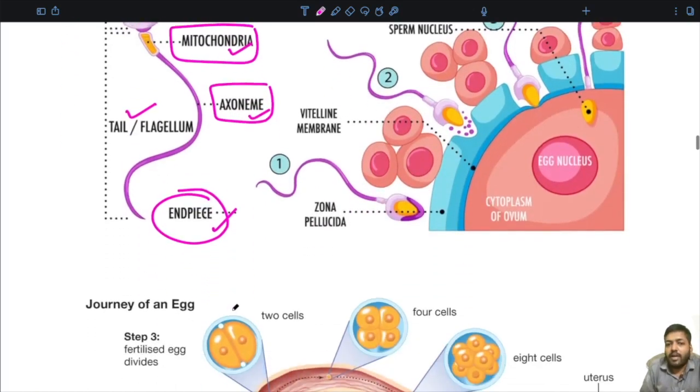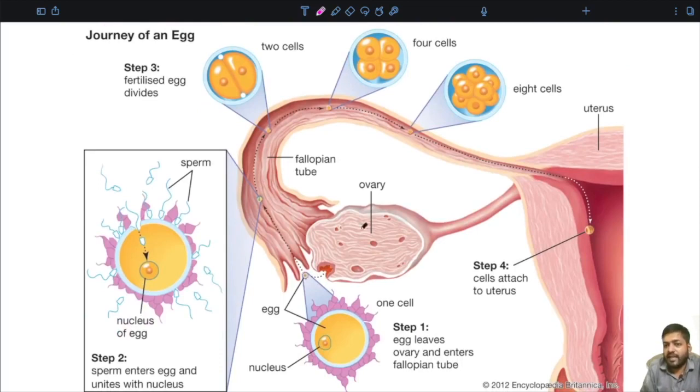Very importantly, before we see how fertilization takes place, the sperm travels from the cervix into the uterus, then travels in the fallopian tube, and then comes into the ampulla. It is at this region that the egg and the sperm meet each other, and fertilization takes place in the ampulla of the fallopian tube.